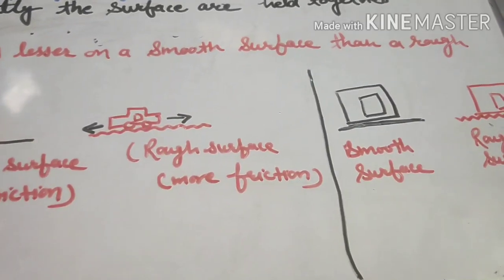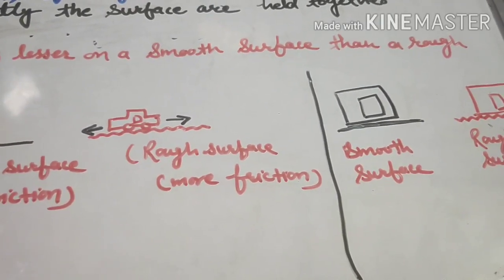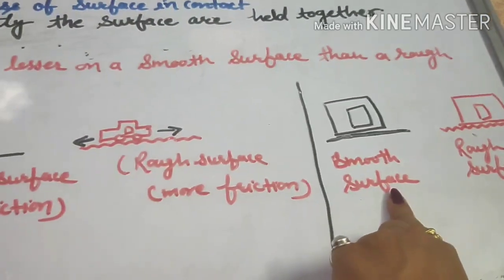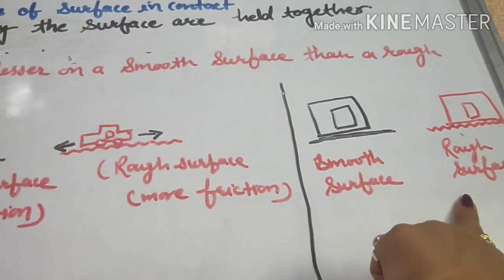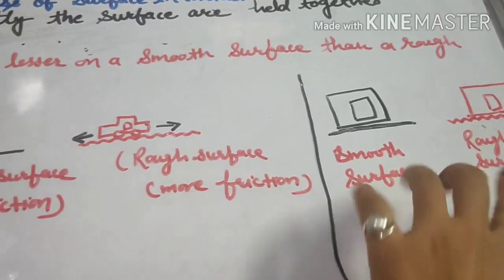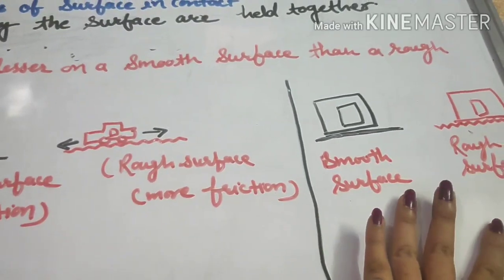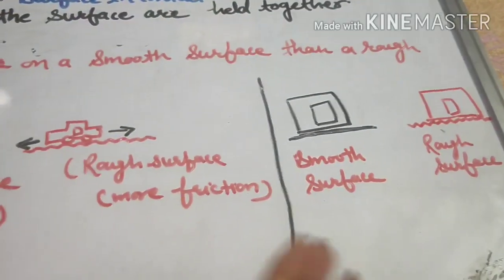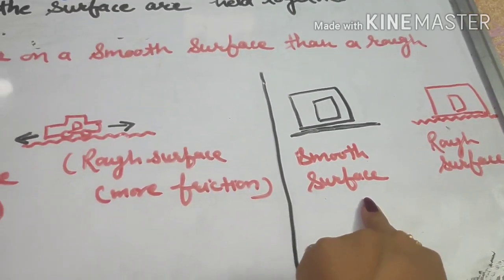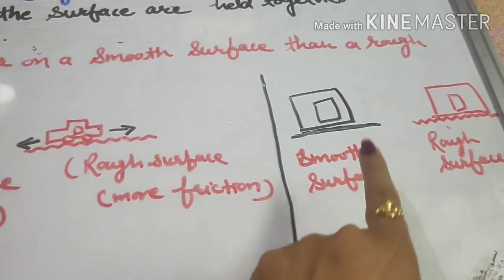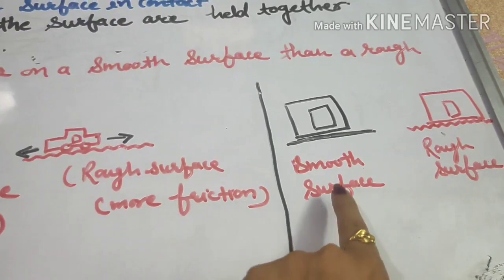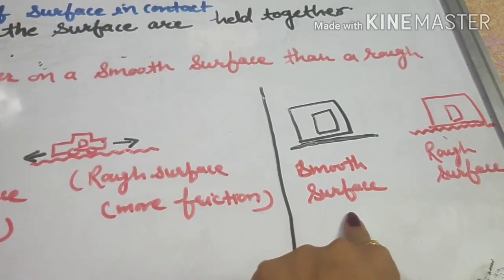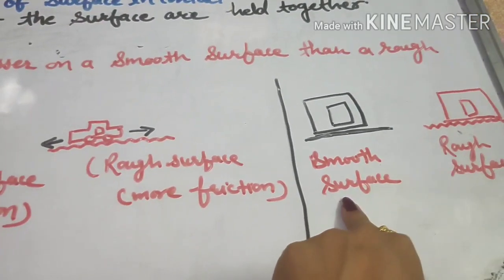Now let's take another example. Suppose you have a box and you try to move the same box first on a smooth surface and then on a rough surface. On which surface do you find it easier to move the box? Obviously the smooth surface, right? That's because the friction is less here. So you do not need to apply a lot of force to move the box, and it moves easily on the smooth surface.